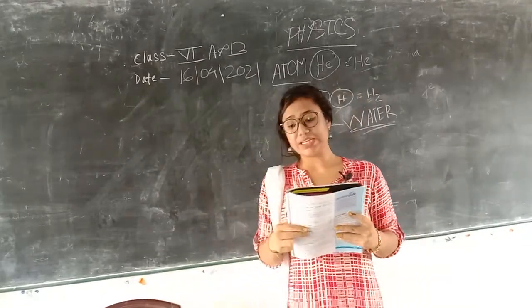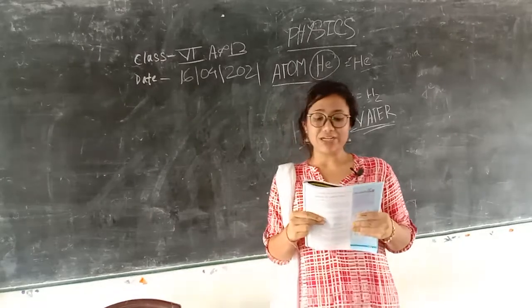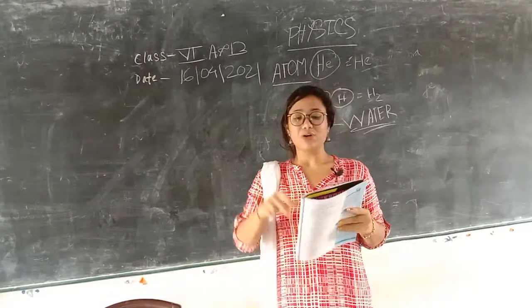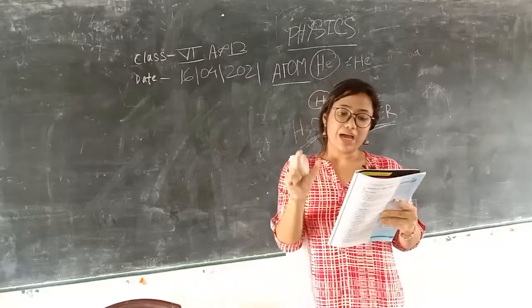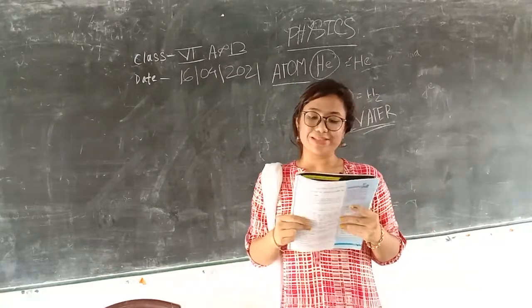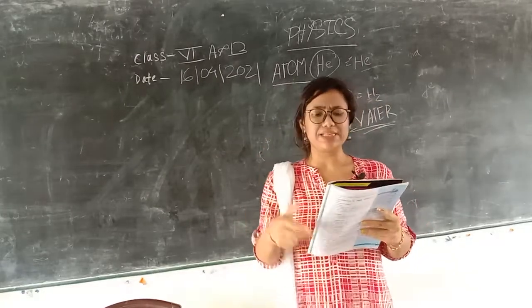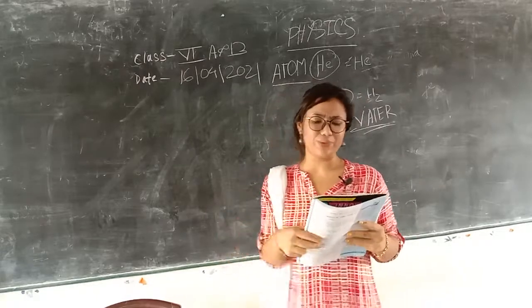According to ancient Indian philosophers, all matter, living or non-living, was matter. Living particles are also matter sometimes, because they also occupy some space and have mass, that we already know.